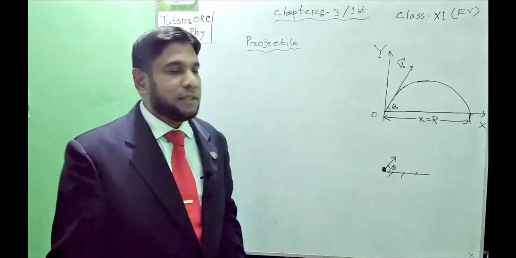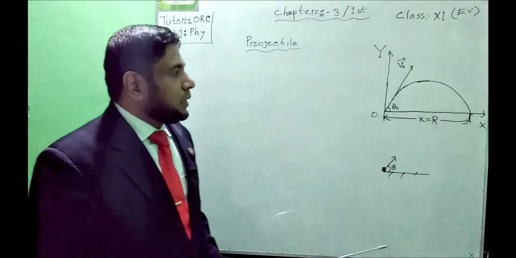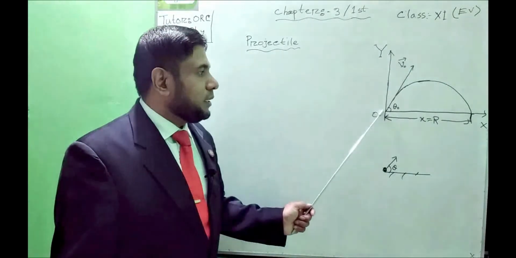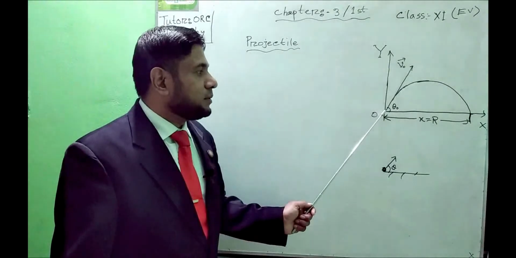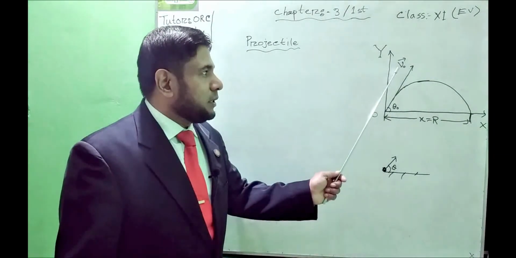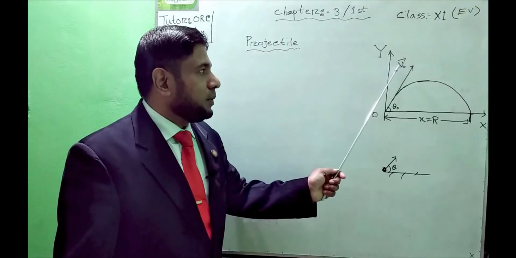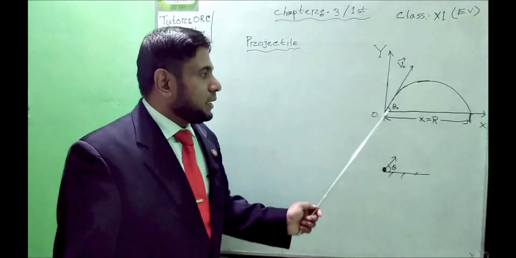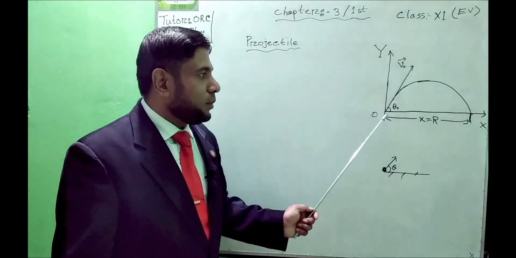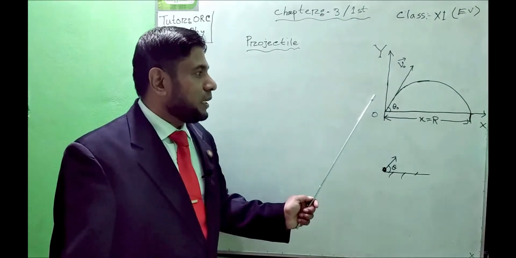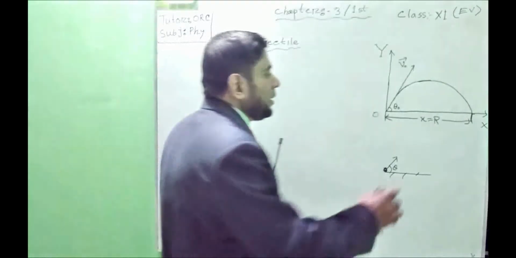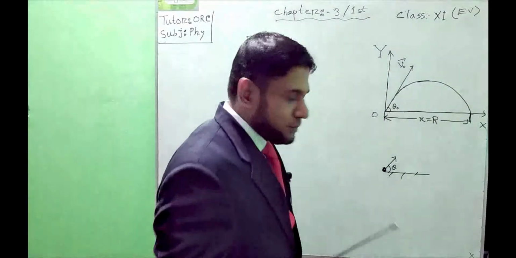Now, it's important information: when the projectile is thrown from the point of projection with a velocity, suppose here with the velocity v naught, the velocity must be divided into two components, one horizontal component and another vertical component. So let us put the information here.